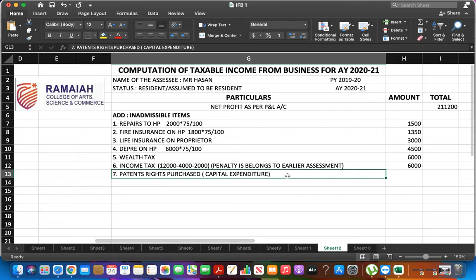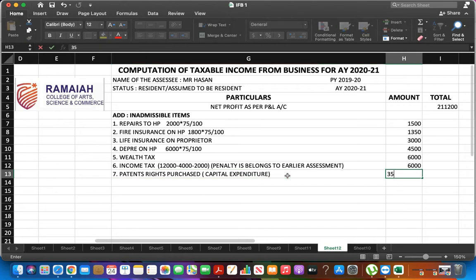Patent rights purchased is treated as capital expenditure, and all types of capital expenditures are inadmissible. 35,000.